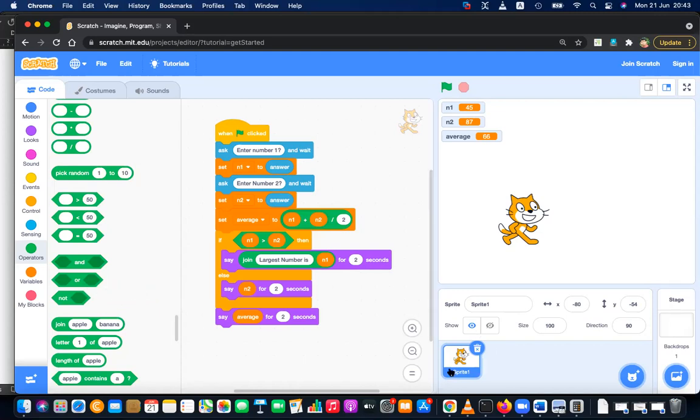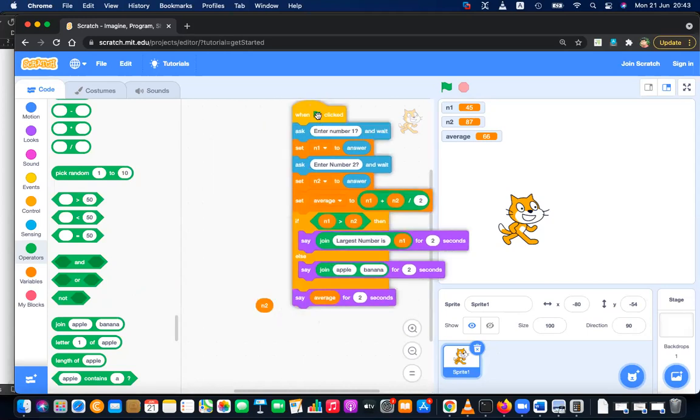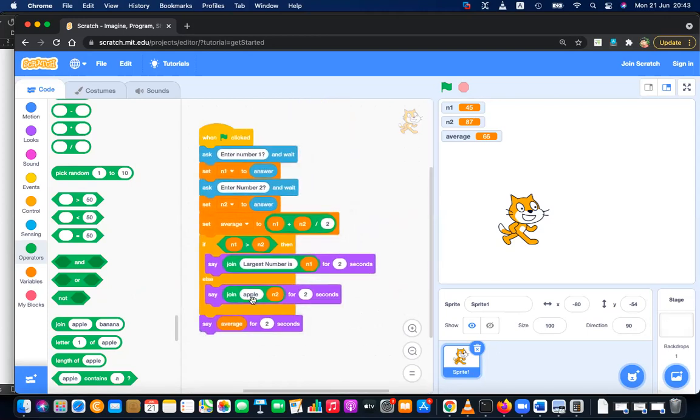If you delete this, you will not be able to. Don't delete this sprite. So check whether your sprite is there. Then again, I'm adding join apple banana for the second one, and I'm putting N2 here, and telling largest number is N2. And I'm going to the last one, the average. Again I'm adding join apple banana and the average here. Average is the average. Now my answers are meaningful.